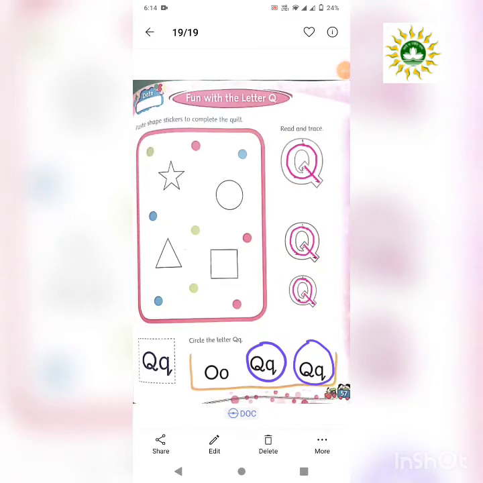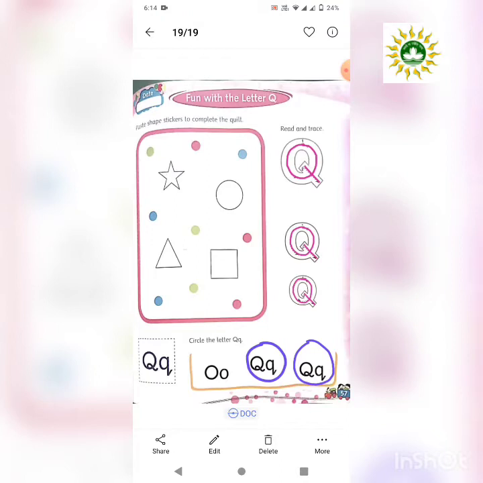This is page 57 of World of Letters book. At first they will do the read and trace part as I have shown. Then they will circle the letter Q. They have to find letter Q among all these letters and circle it. The next activity is paste shape stickers to complete the quill. This is a quill. They have to complete the quill by pasting shape stickers.